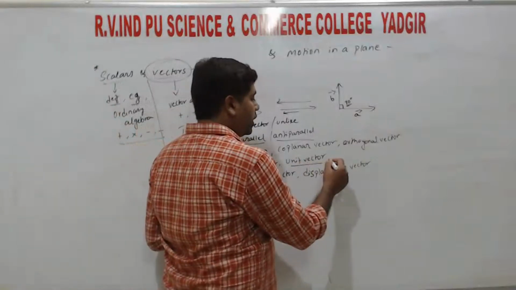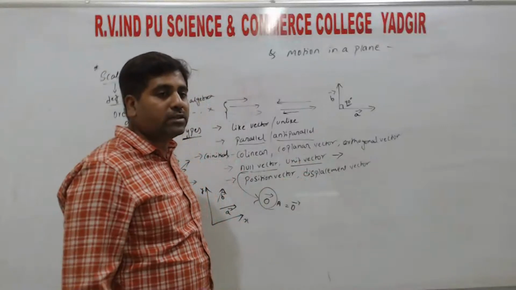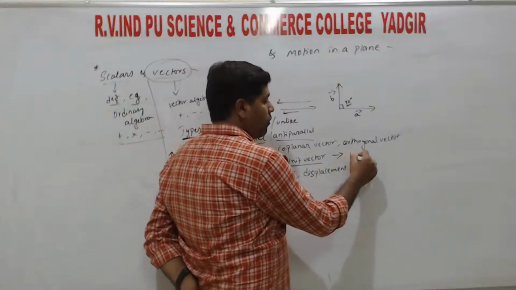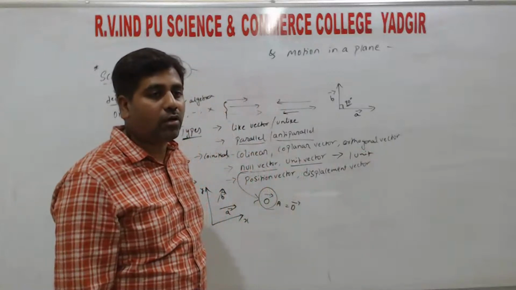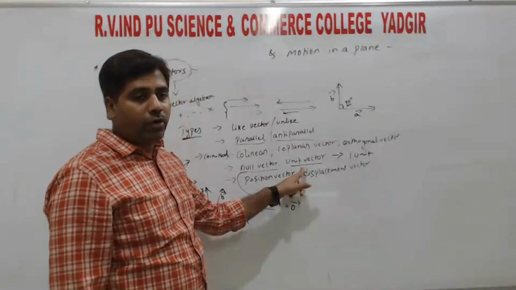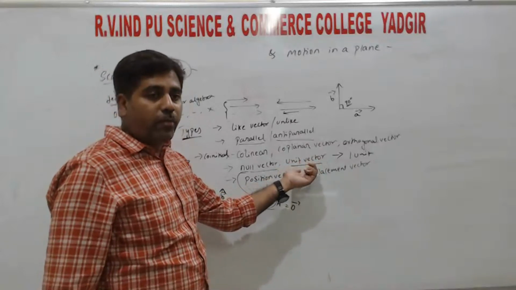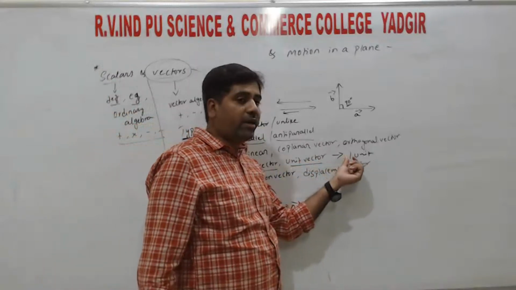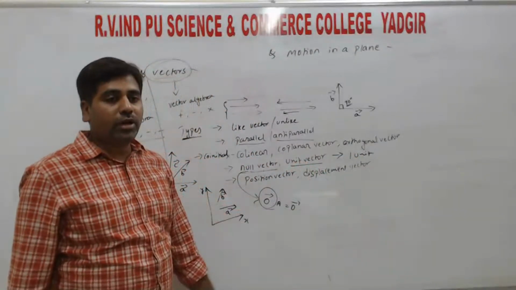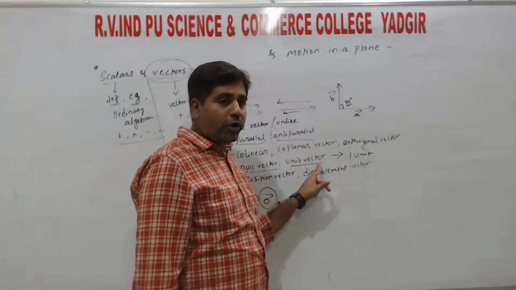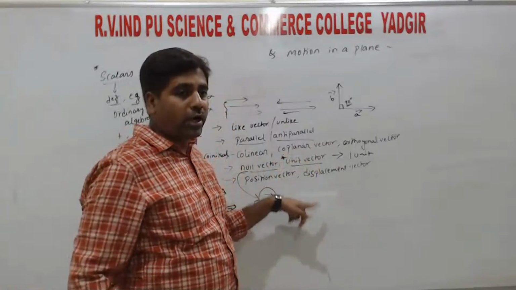So next, unit vector. A unit vector is a vector having unit magnitude, that means the magnitude of the vector is 1. The name itself indicates it has unit magnitude. That means any vector whose magnitude has the value 1, we call that vector a unit vector. This is important: compared to the null vector, the unit vector is more important.